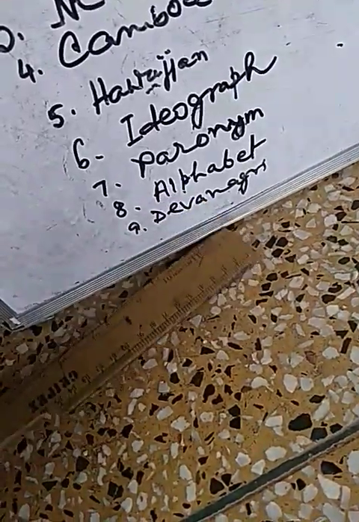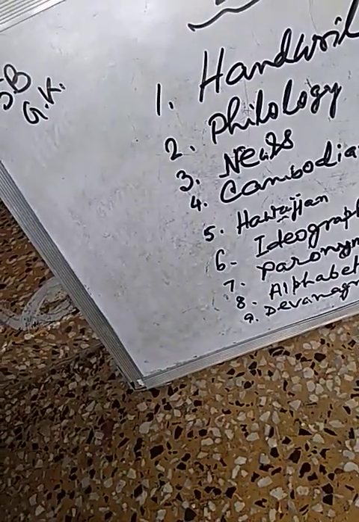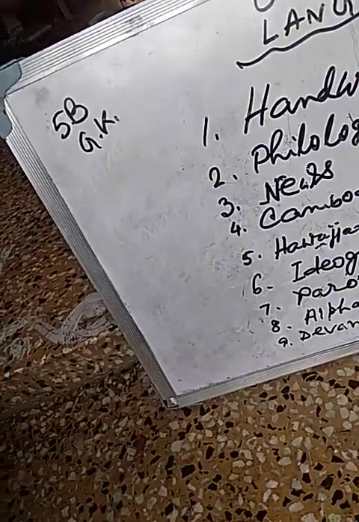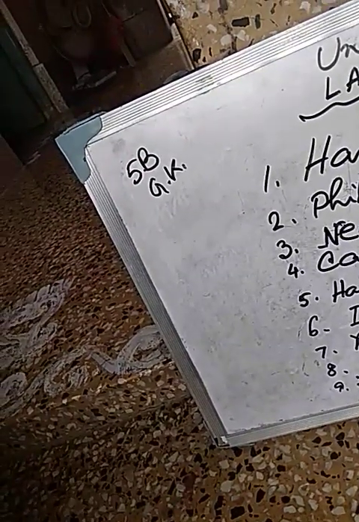And next one, Devanagari. What is Devanagari? Devanagari means a mixture of Hindi and Sanskrit.